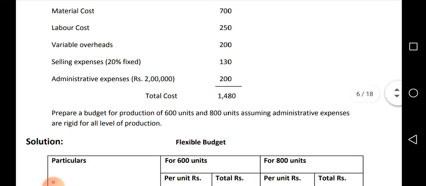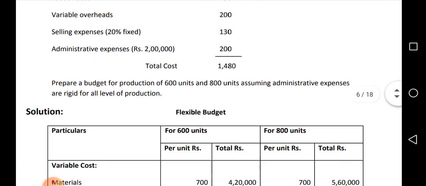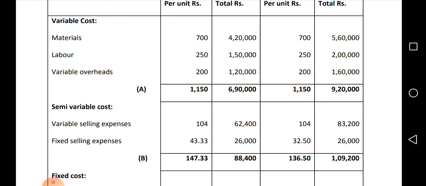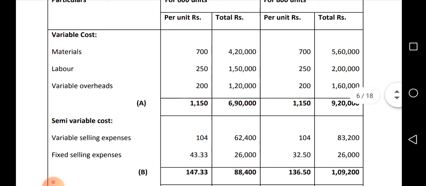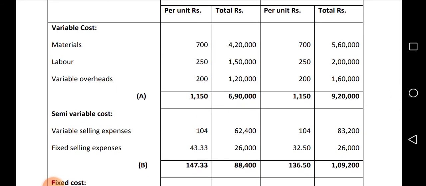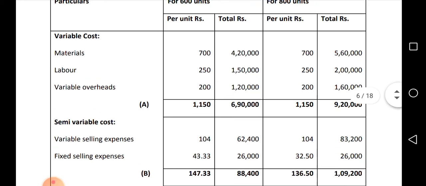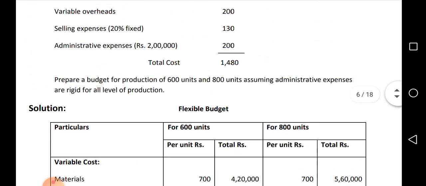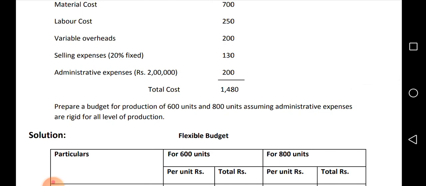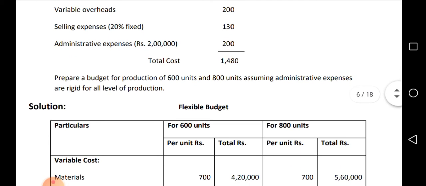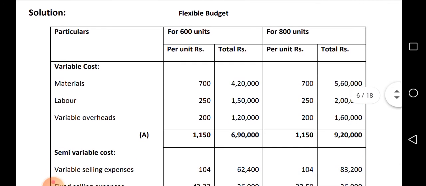They have given per unit information. If variable is given per unit, it will be the same for both levels. So for variable selling expenses, take 130 per unit, of which 80% is variable, so 130 into 80% gives 104. 104 into 600 gives 62,400 and 104 into 800 gives 83,200. Now how much is fixed? 20% is fixed, so 1,30,000 into 20%.